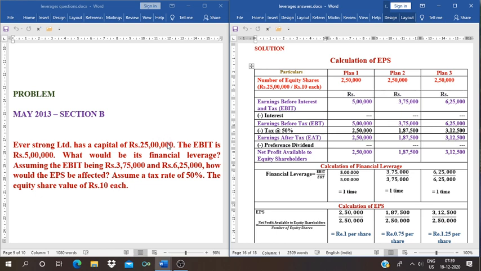First, we have to calculate the financial leverage when EBIT is 5 lakhs, 3,75,000 and also 6,25,000. Then we should calculate the EPS and we should see is there any change in the EPS when EBIT increases and decreases.